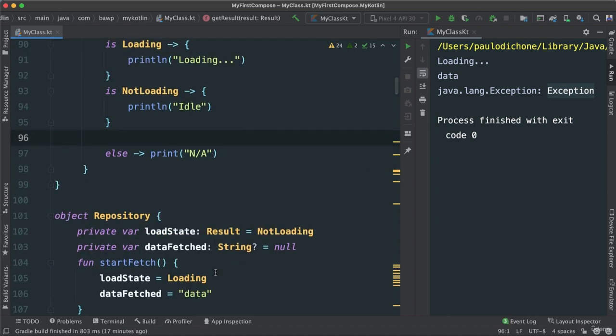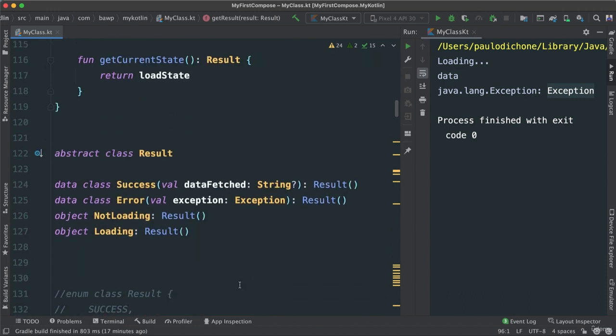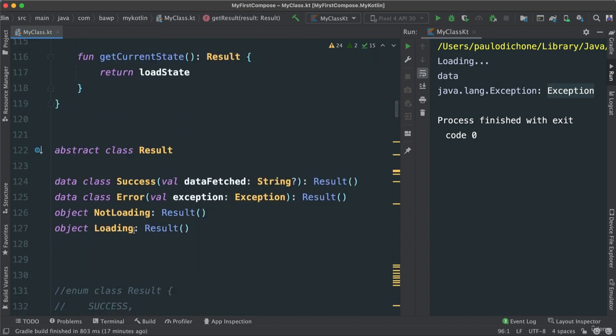Now, what is a sealed class? Okay, a sealed class is an abstract class, right? With a restricted class hierarchy, which means classes that inherit from it have to be in the same file as a sealed class. Now, the having to be in the same file is no longer true because now you can actually have these classes in a different file. But in most cases, when we create these sealed classes, anything that inherits from it, usually we put them inside the same file or close to it. That way it makes sense, it's readable, and it works. But these classes don't have to be in the same file as the abstract class, in this case, sealed class.